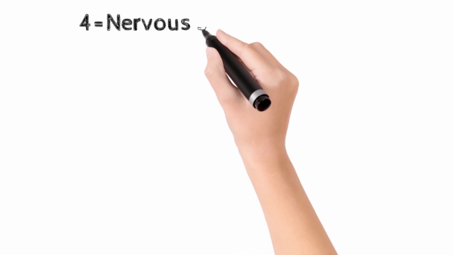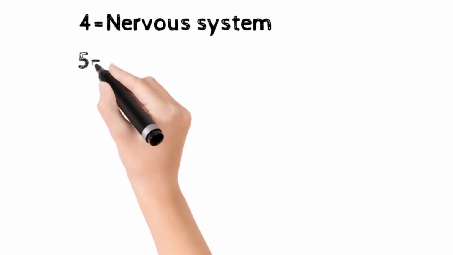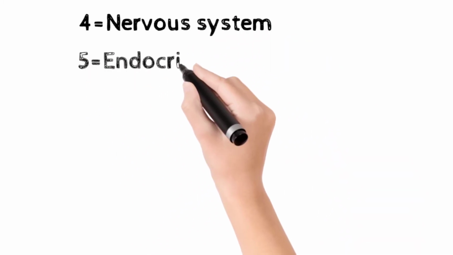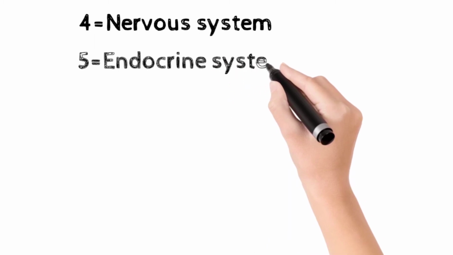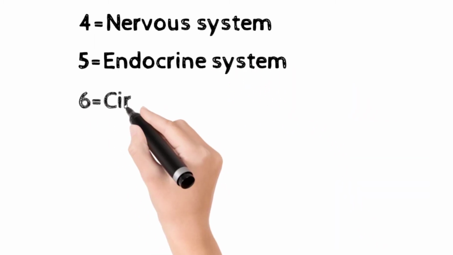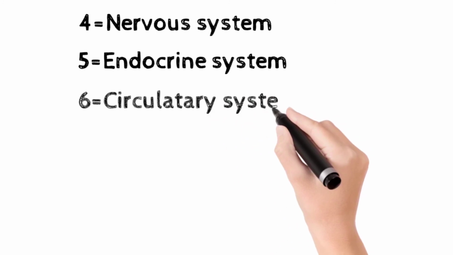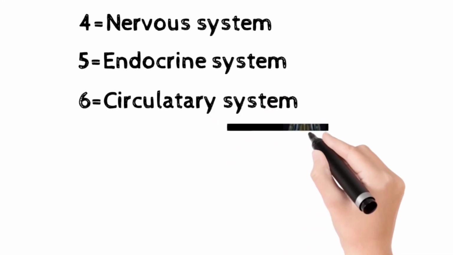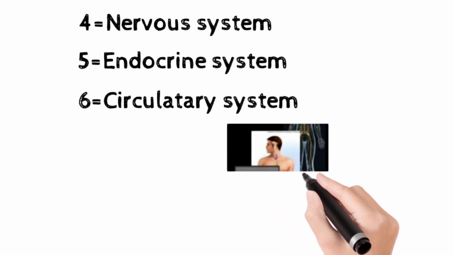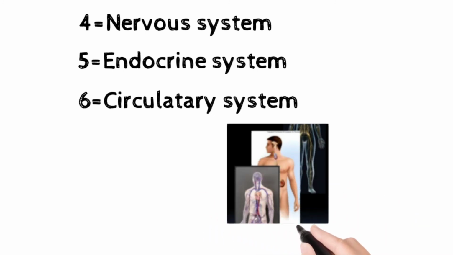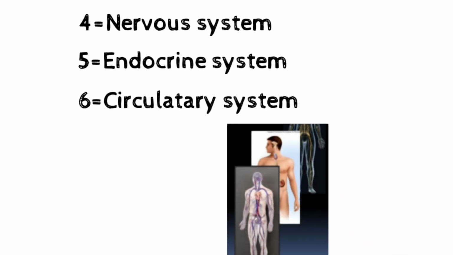The fourth system is the nervous system, and the fifth is the endocrine system, and number 6 is the circulatory system. Now in this diagram, the first is the nervous system, second is the endocrine system, third is circulatory system.